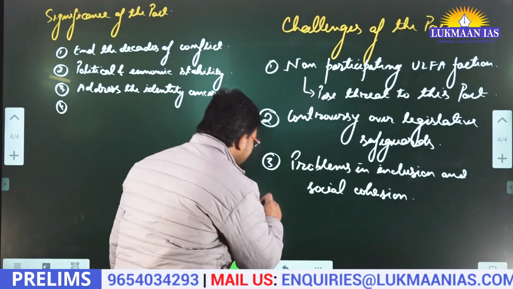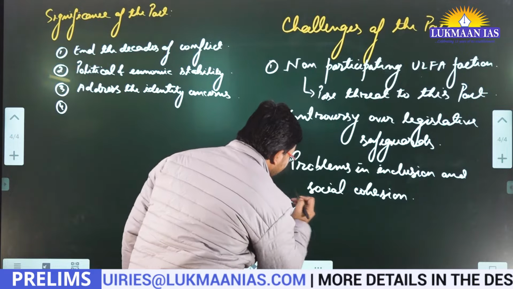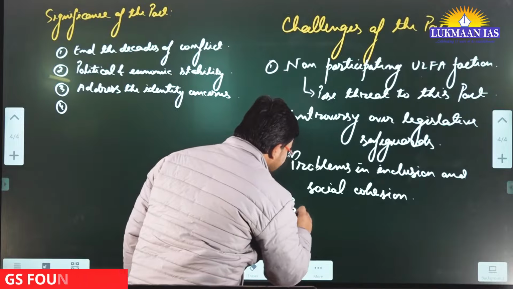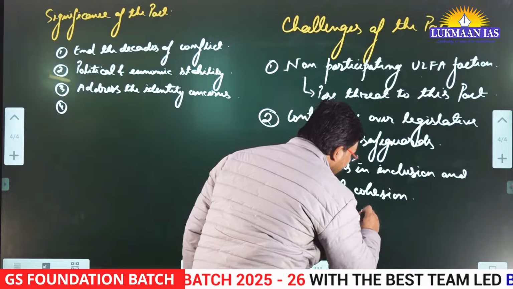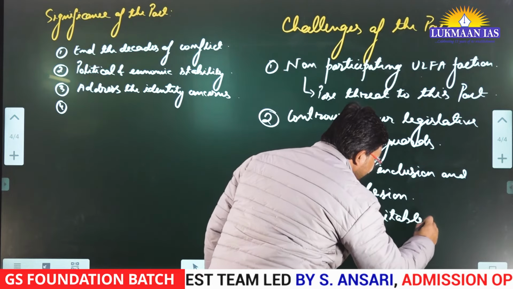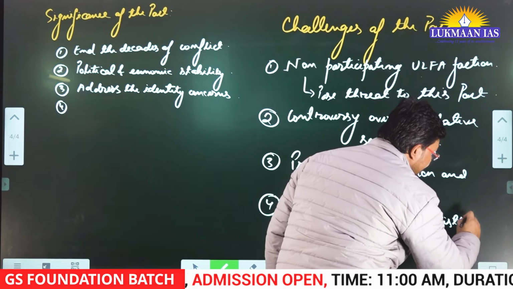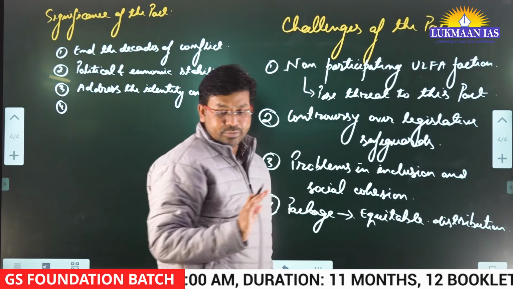So another problem is in the package that the government of India has signed. This package should focus on equitable distribution of resources, right? Otherwise, it's going to create further problems in the state of Assam.